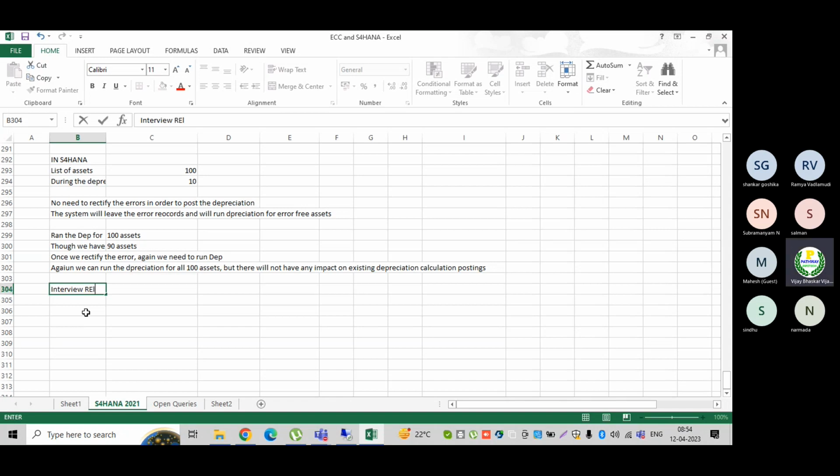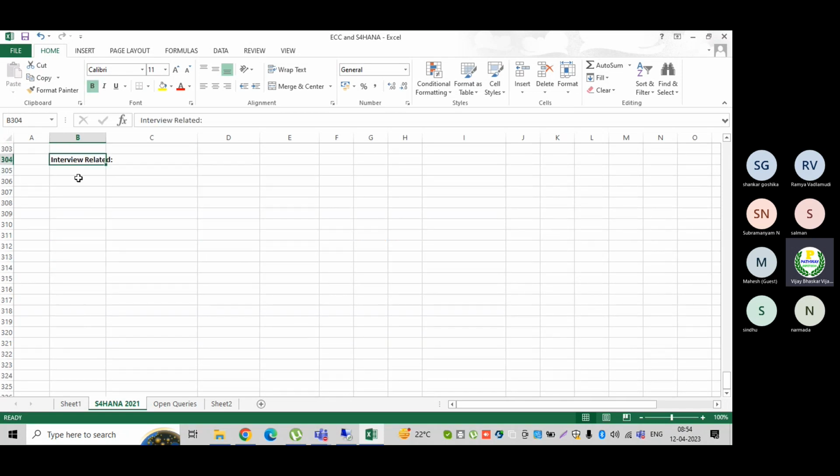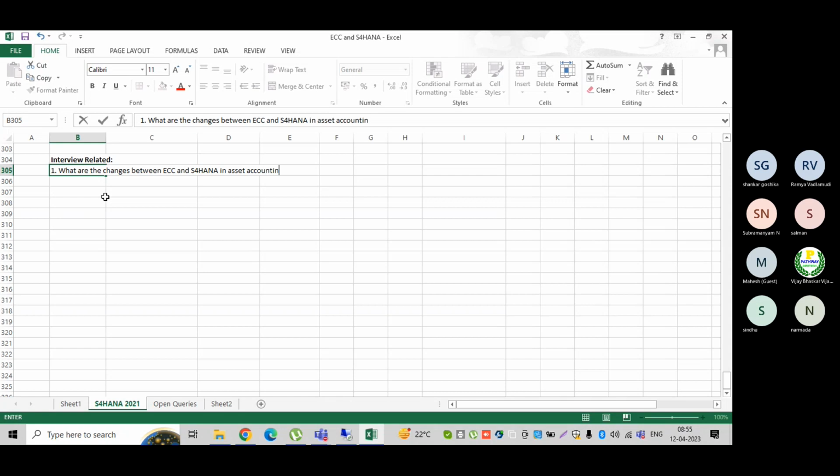Okay, interview related. What questions may they ask you in the interview about the new asset accounting? Remember, the first question they may ask you: what are the changes between ECC and S4HANA in asset accounting? So in asset accounting, what changes has S4HANA come up with? I have already explained the changes in detail.